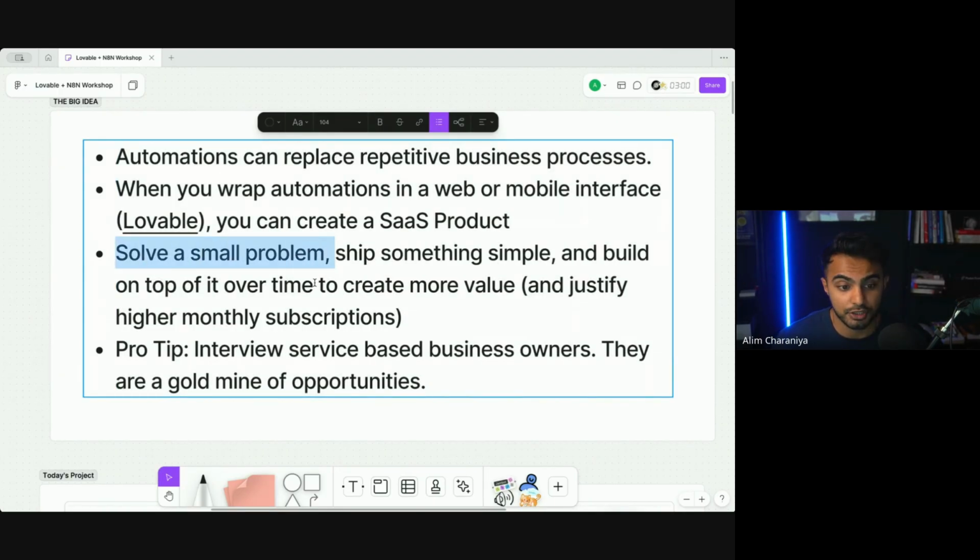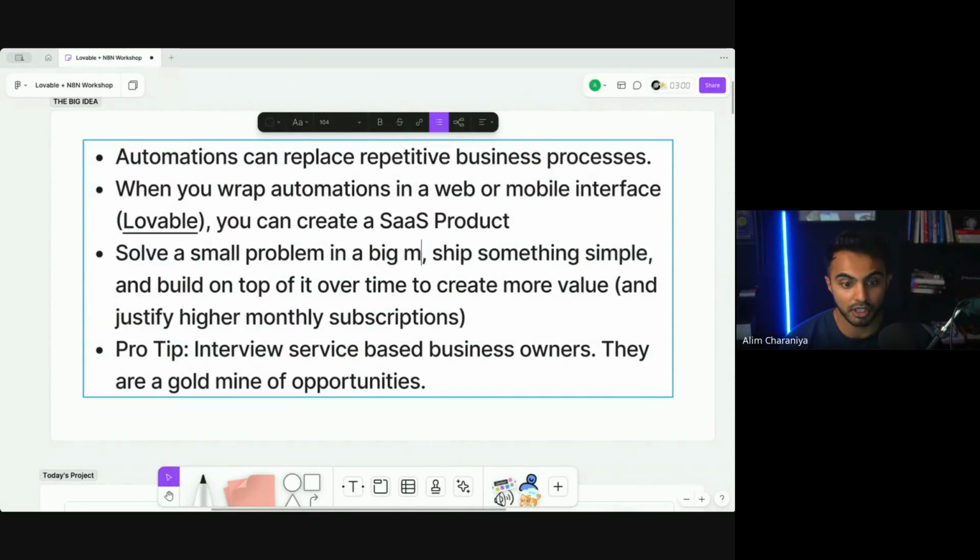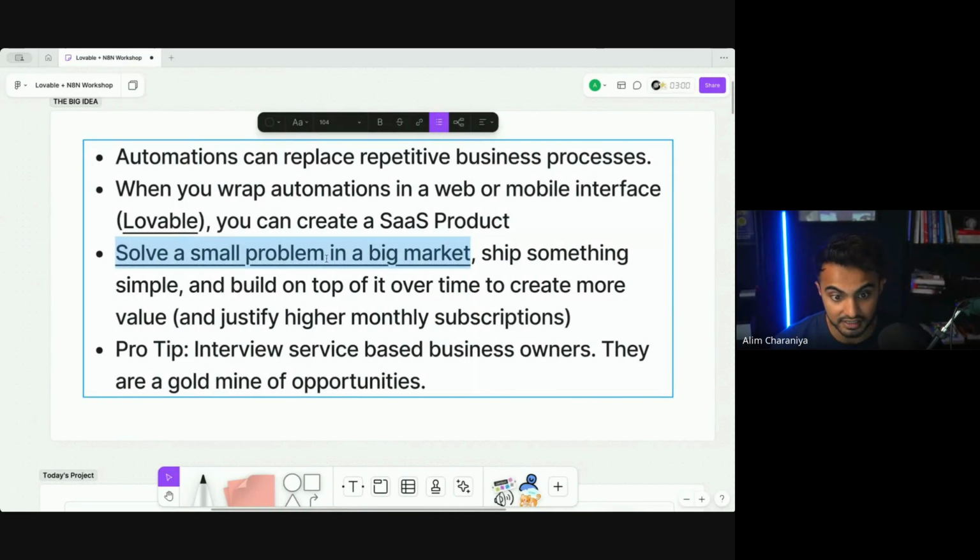My goal right now is to solve a small problem, and that should be all of your goals right now. Those of you who are enrolling into the accelerator oftentimes have way too big of visions. We need to really chisel down that vision and solve a small problem in a big market. This is what YC says as well, and this is the Trojan horse of how to build a successful software. Oftentimes, we see entrepreneurs who want to build everything for everyone, but that ends up being nothing for no one.